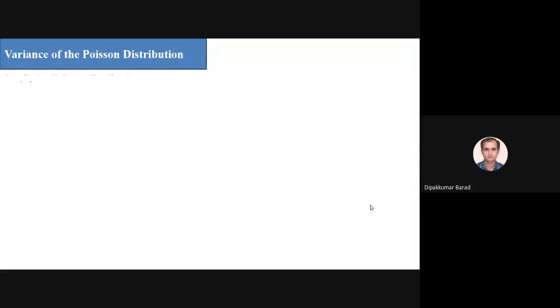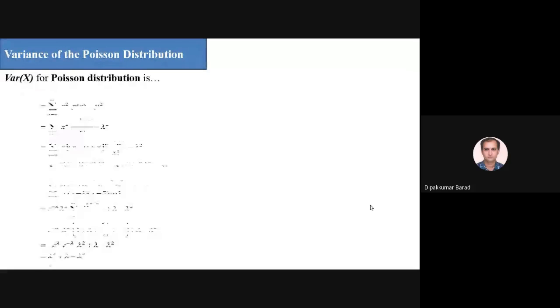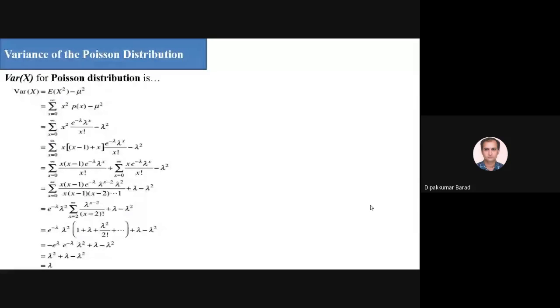Now, variance for a Poisson distribution. So variance of x is nothing but E of x square minus E of x whole square. But E of x means mu, the mean, so mu square. Now E of x square means summation x square into p of x. But p of x is nothing but e raised to minus lambda, lambda raised to x upon x factorial.